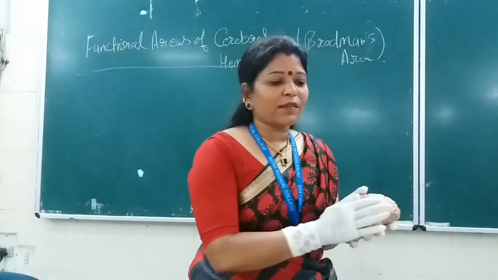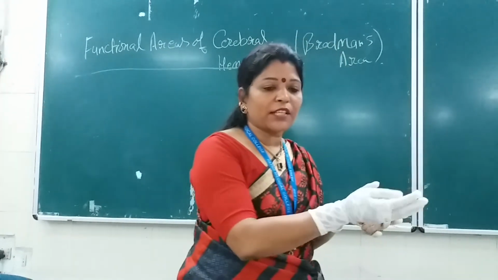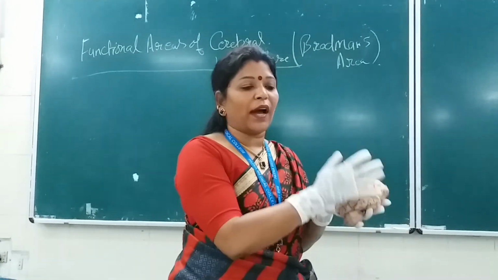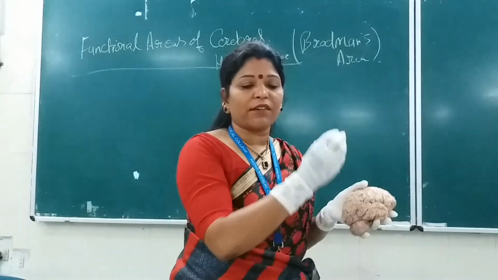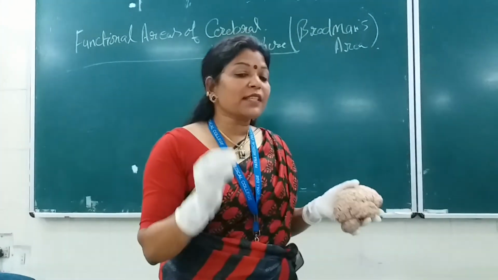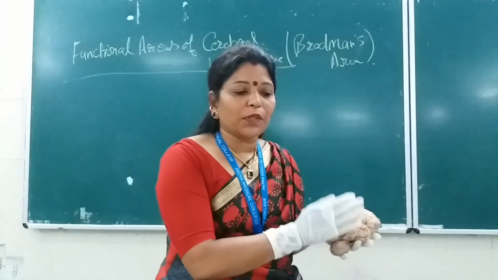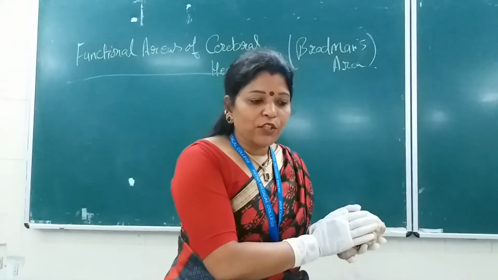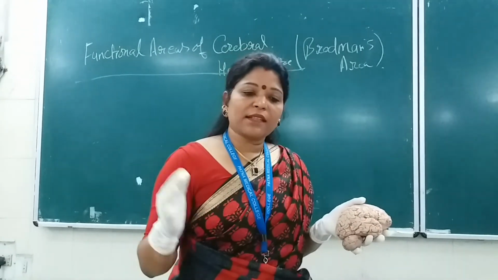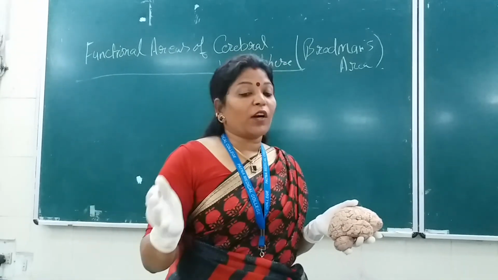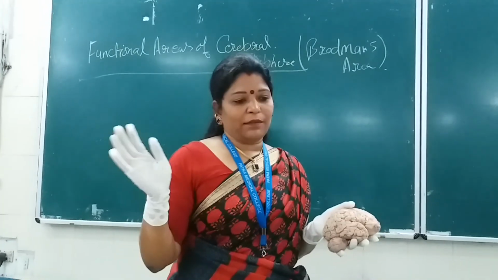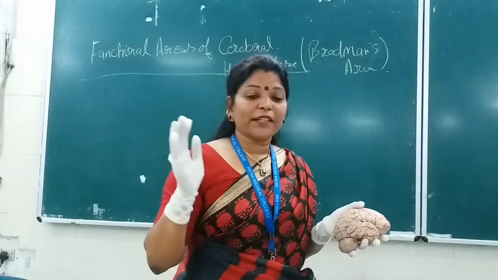Why? Because there was no proper appreciation in the visual association area, so he was not able to identify and interpret the written words. That condition is known as dyslexia, and that is also part of the applied aspect of the language. This condition is mainly seen in children, okay? But what about the IQ? The IQ is normal or above normal in a dyslexic person, isn't it?